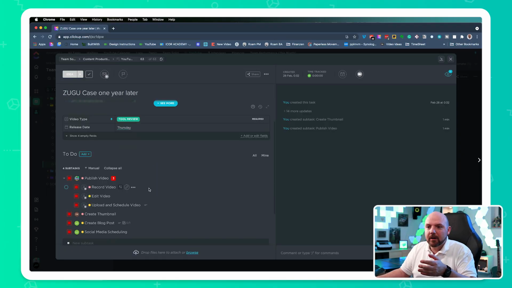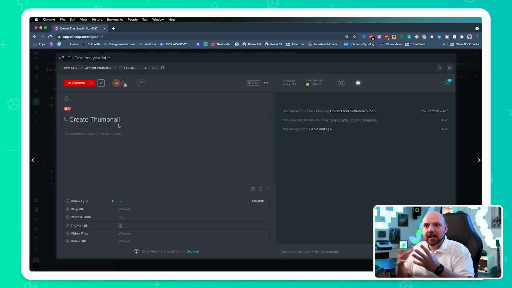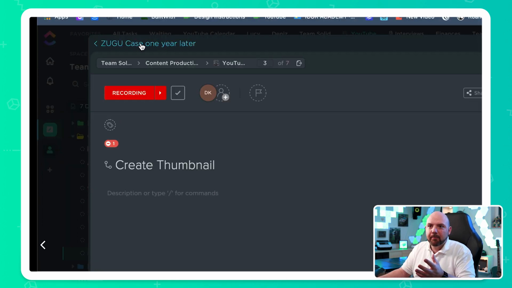I mean, you can write an SOP and so on, but I always try to make it as simple as possible for my people so no mistakes can be made. This could happen to me as well, you know. I'm in this subtask, it just looks exactly like a major task, except the top thing here that indicates that we are in a subtask, but nothing else indicates this. So this is very confusing.